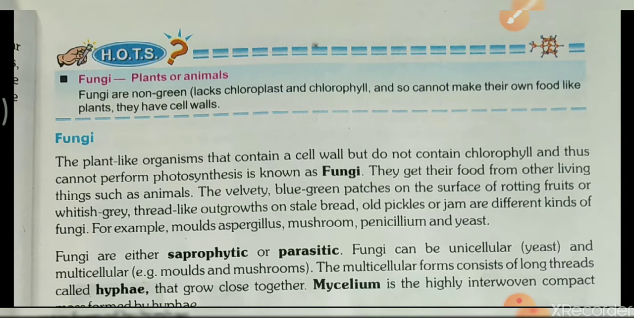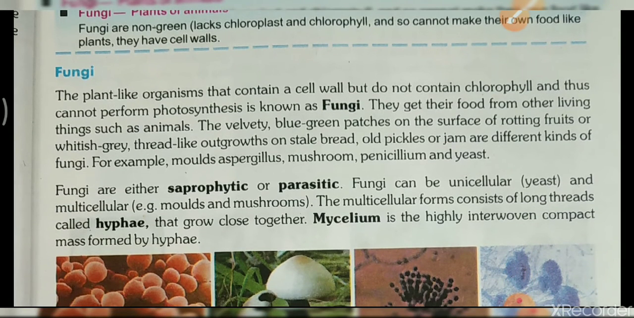Today I will explain fungi, the second microorganism. As you know, microorganisms are divided into four parts: bacteria, fungi, protozoa, and algae. In the previous video I explained bacteria. Now in this video I will explain fungi. Let's continue here.